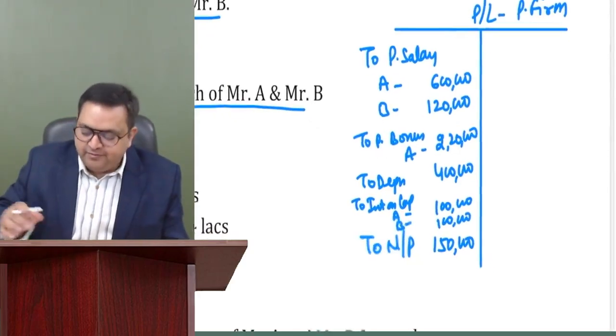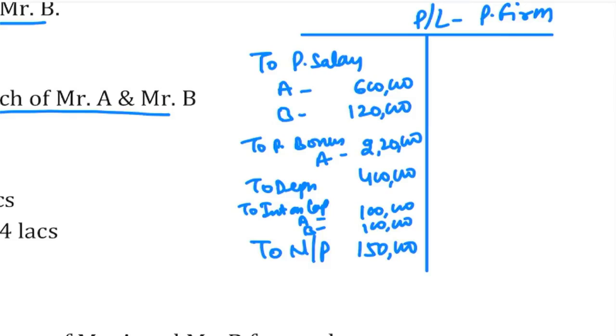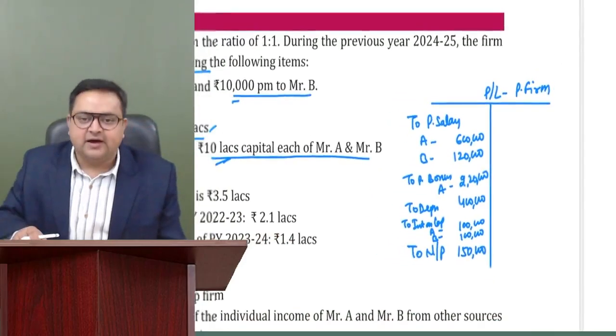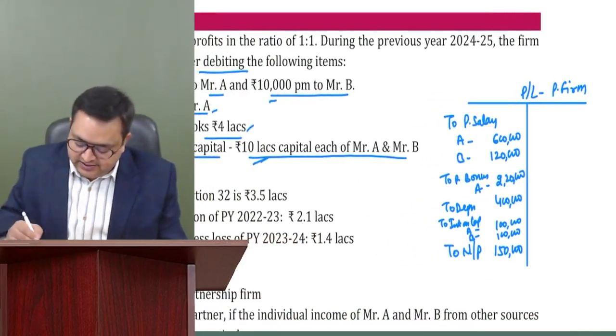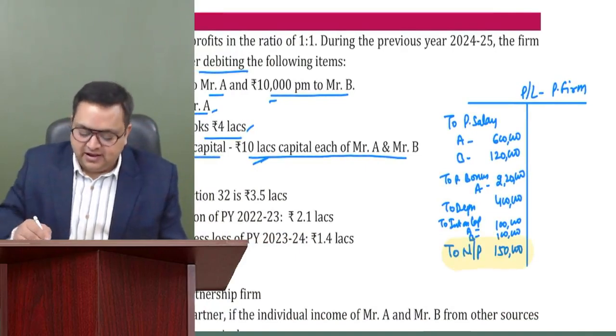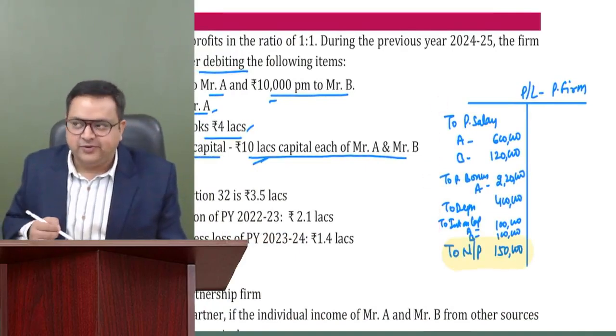These four things, you don't have to make it. But just to make you understand, I have made it so that the profit and loss account is showing the net profit of 1.5 lakh after debiting all these items. Okay.